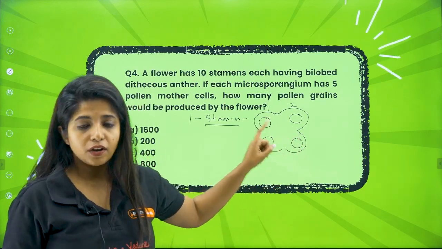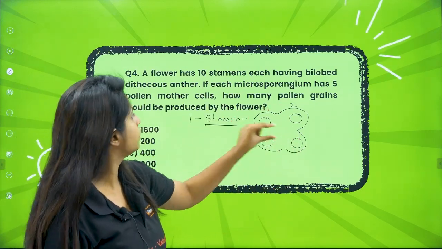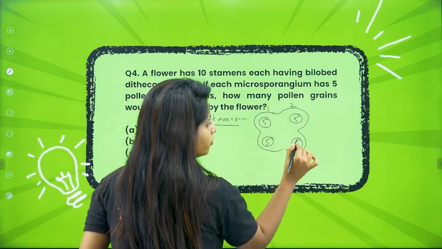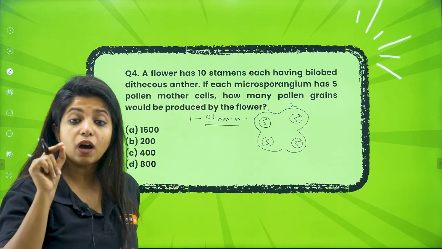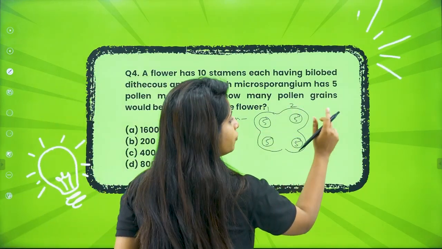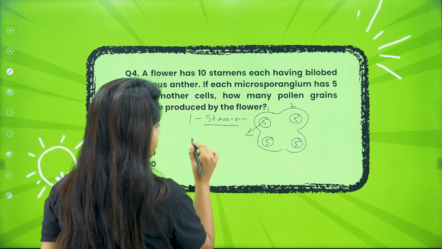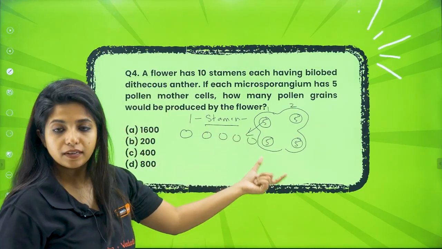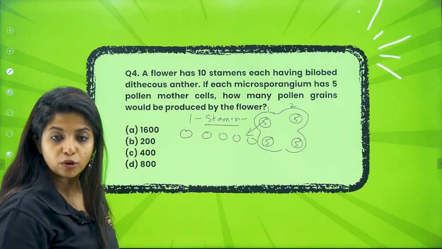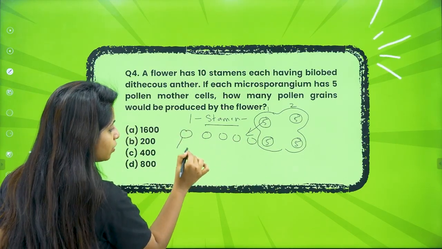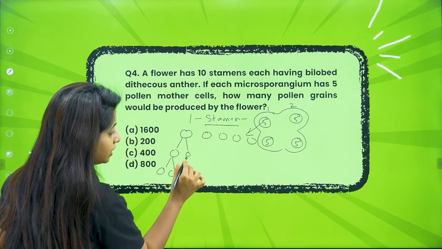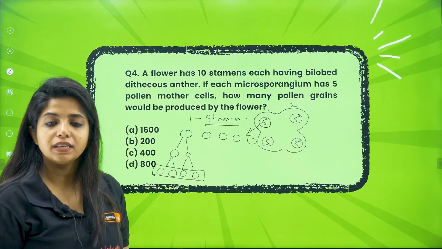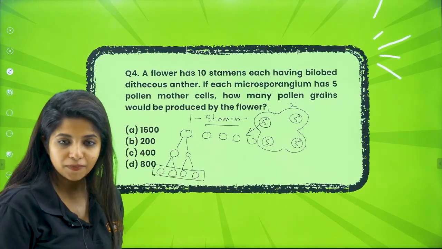Now inside the microsporangium you have what? The pollen mother cell. Now over here it is said that each microsporangium has 5 pollen mother cell. So can I write 5 over here? Agreed. Now each mother cell, for your understanding I am doing that, 1, 2, 3, 4, 5, 5 pollen mother cell are there. Each of them are going to undergo meiosis, and at the end of meiosis, my dear children, how many cells do you get? You get 4 pollen cells, or basically you get 4 pollen grains from 1.